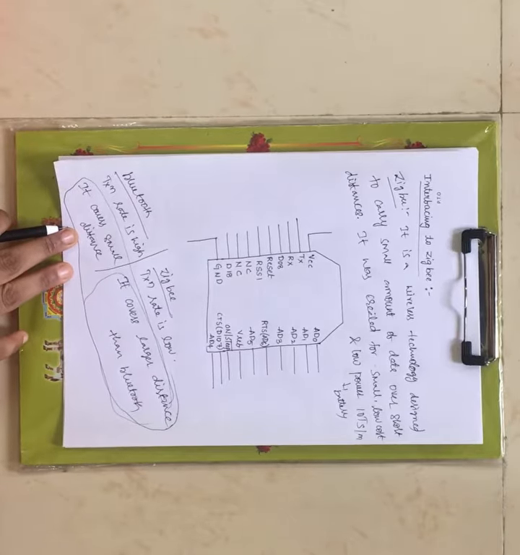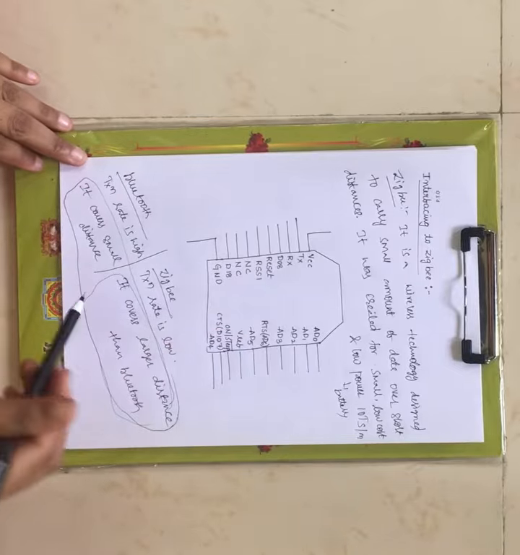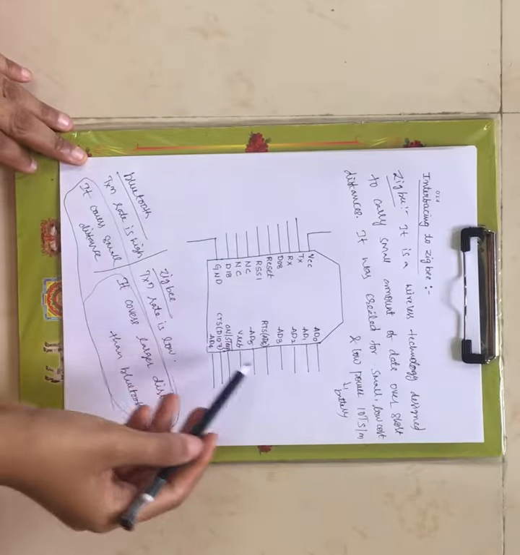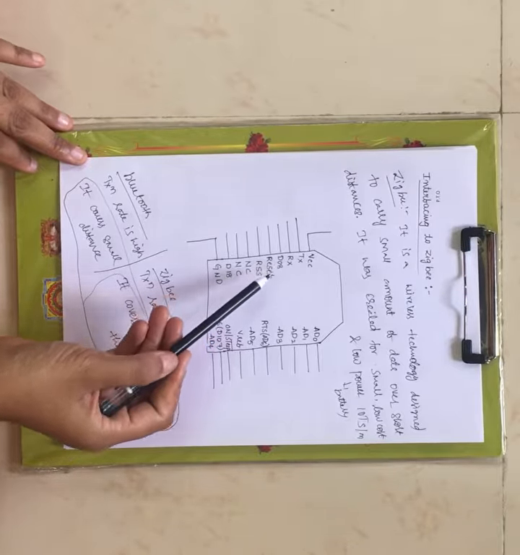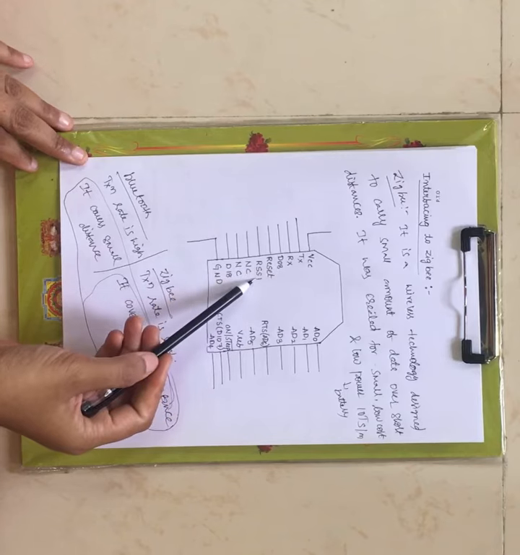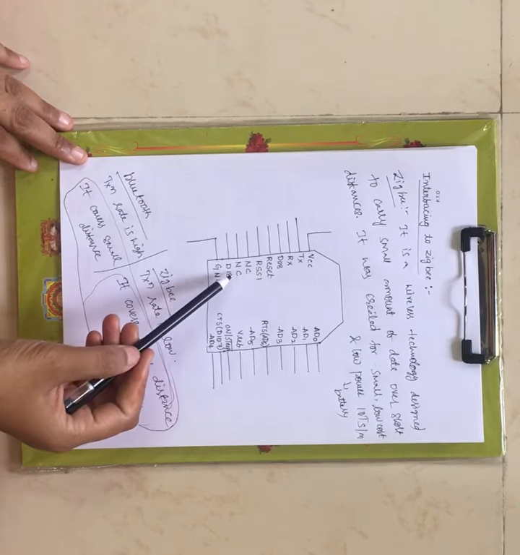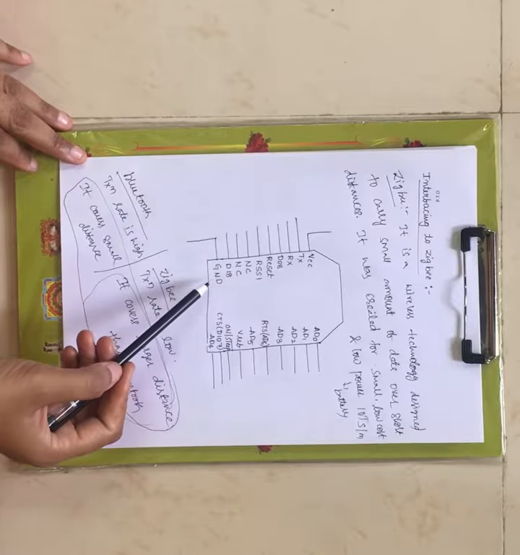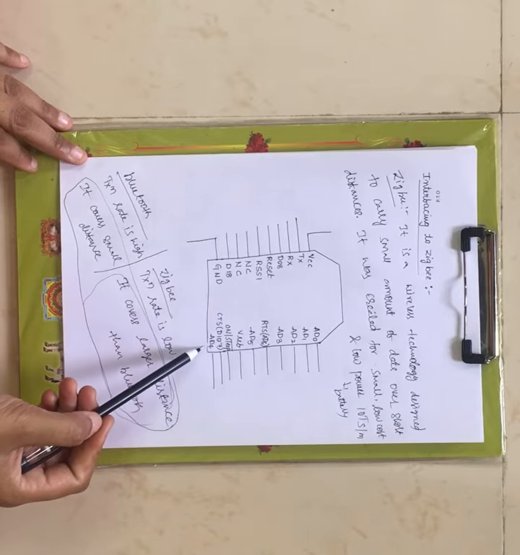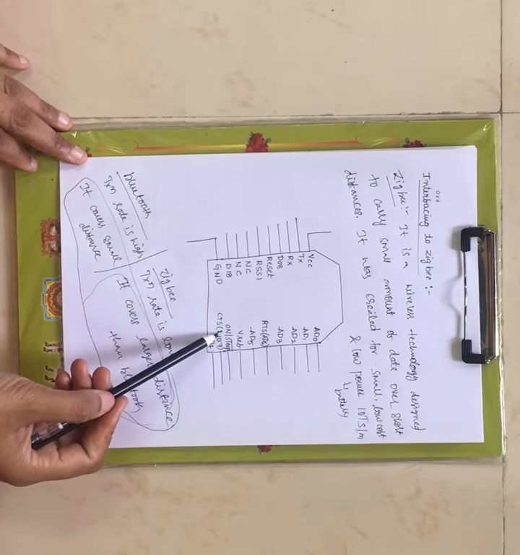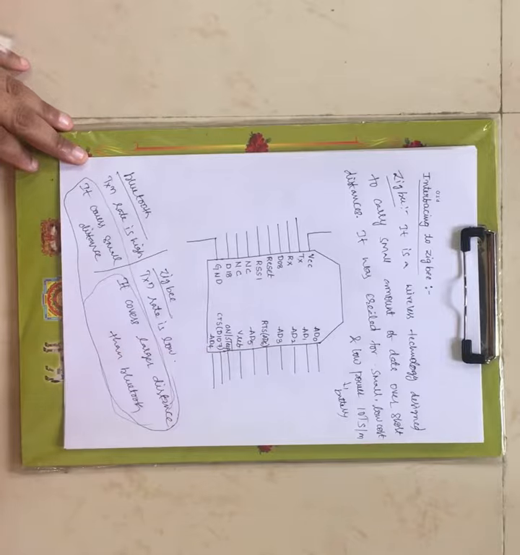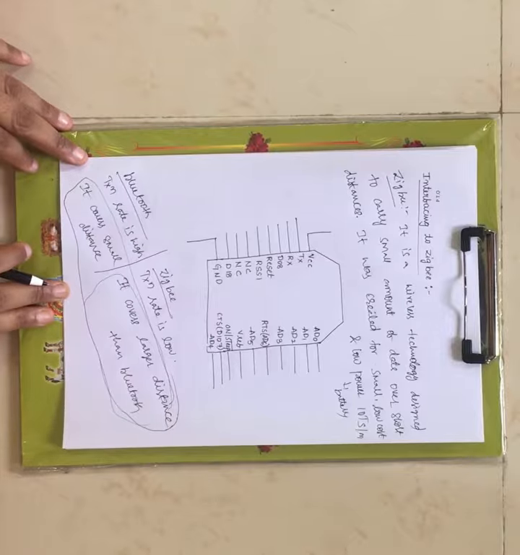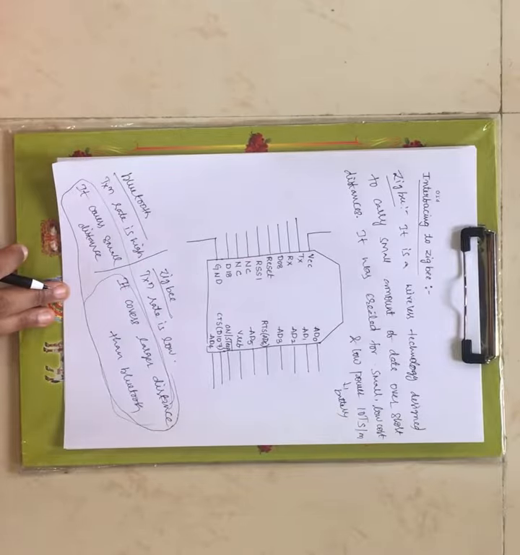Now coming to its pin diagram, it has 20 pins. These are the pins of your particular Zigbee: starting from VCC, transmitting pin, receiving data pin, DO8, reset, RSSI, then no connection NC, and DI8 data input 8 pin, ground pin, and next AD4, CTS, on or sleep, V reference, AD5, AD6, AD3, AD2, AD1, AD0. 10 pins are allocated on one side and another 10 pins on the other side.